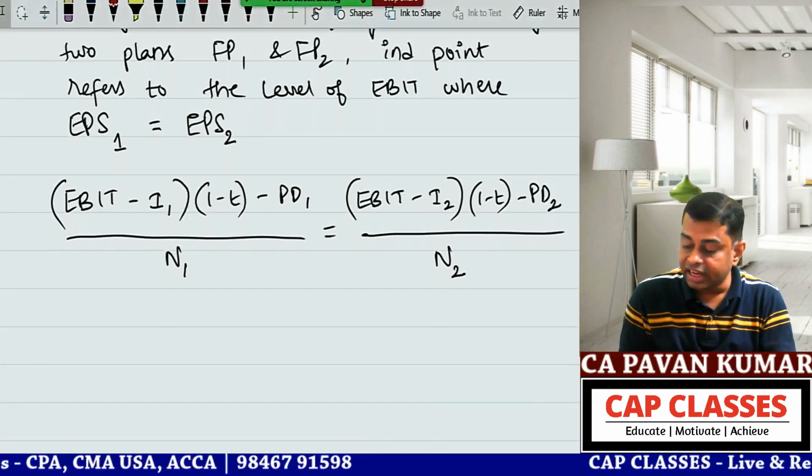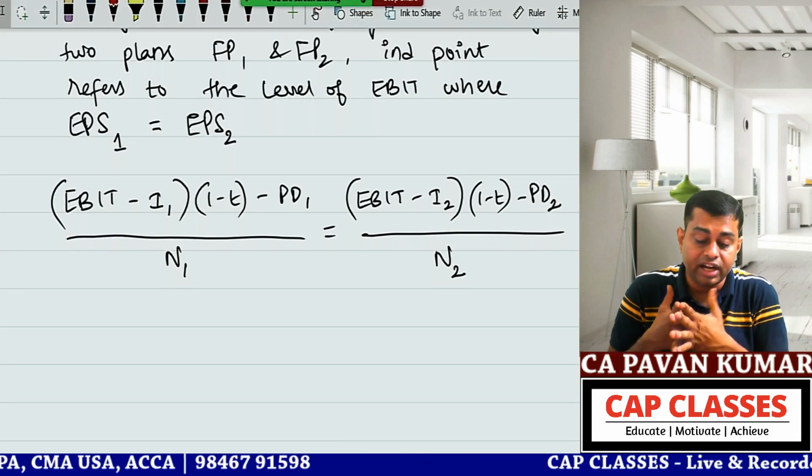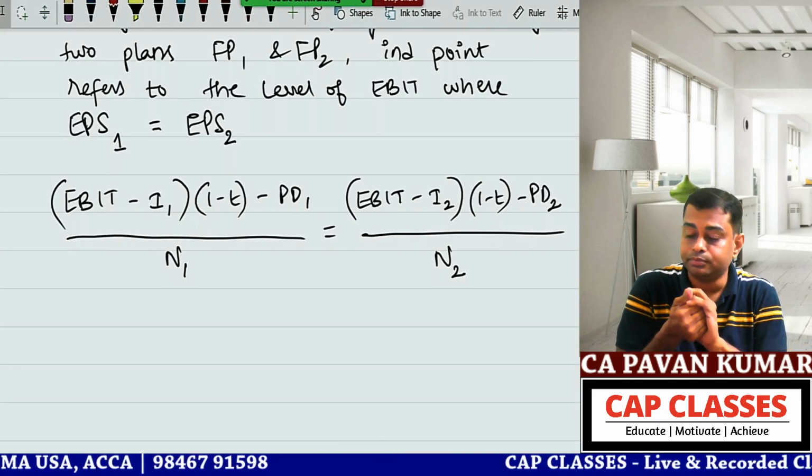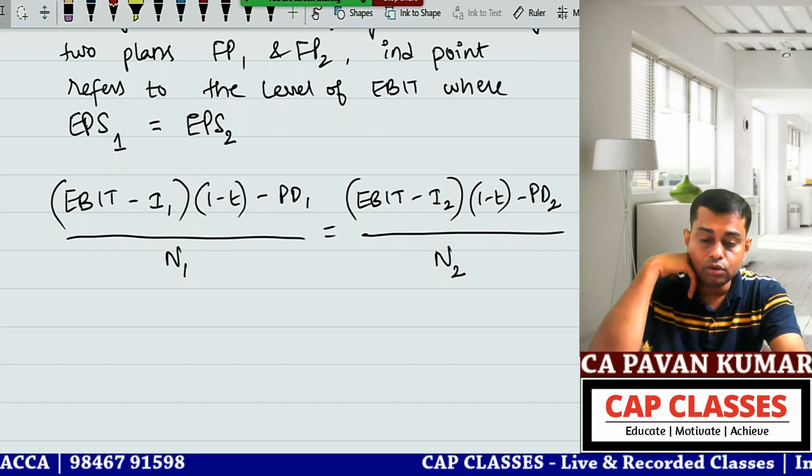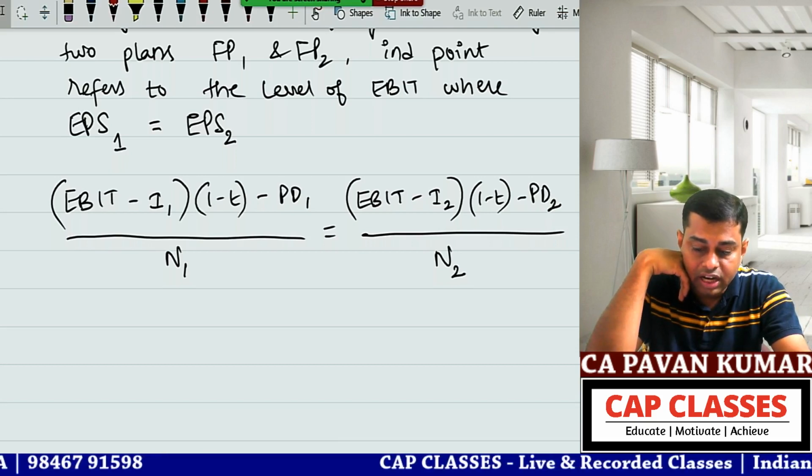Where EBIT is equal to operating profit, in brackets, the indifference point.